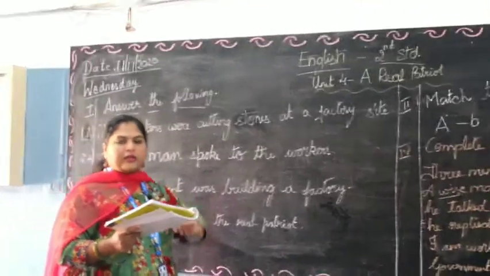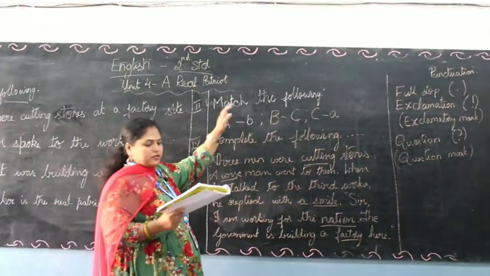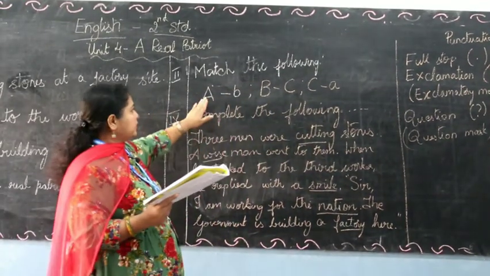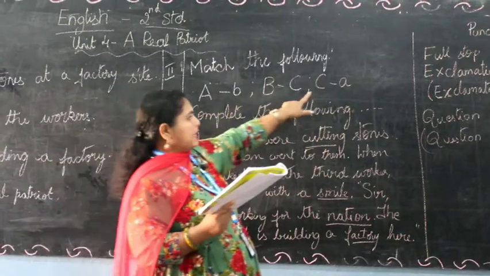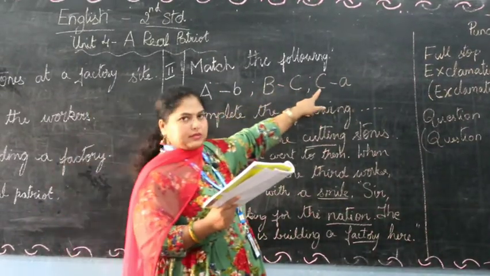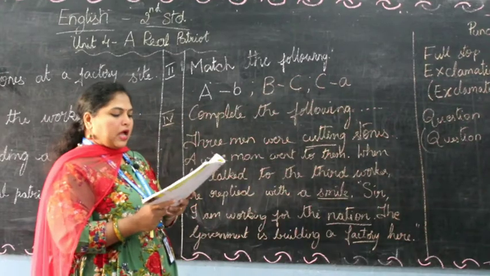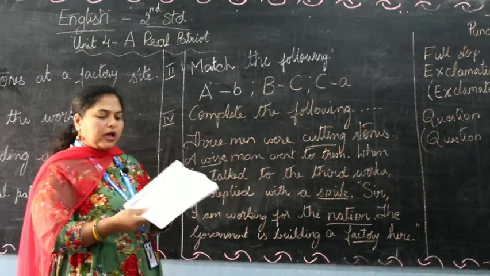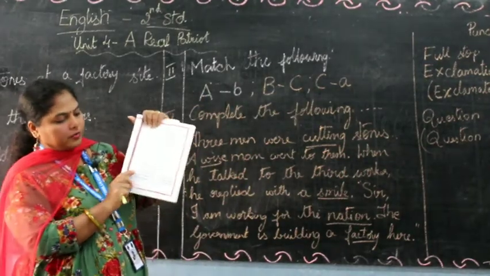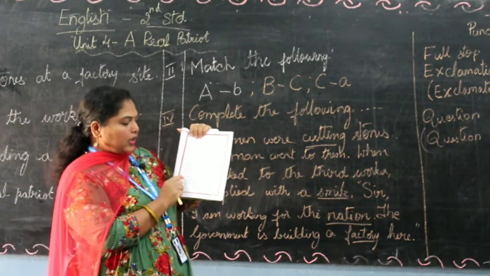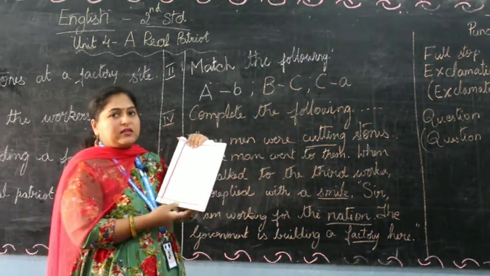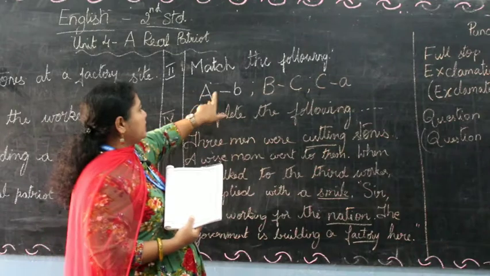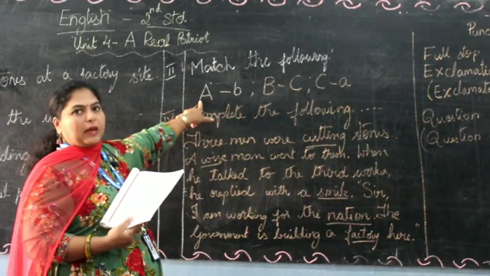Let me go to the next one. Match the following. Match the following by drawing lines. Now I haven't written the full question here. I have only written the question numbers A, B and C. The capital A, capital B and capital C are the question numbers. And the small a, small b and small c are the answers to that. So you all have to draw the lines like this. So from A, what's the answer for A? A says he worked for his family. Who worked for his family? The second worker. The second worker is on B. The second worker worked for his family. So A is matched with B. So you all have to draw a line from capital A to small b.